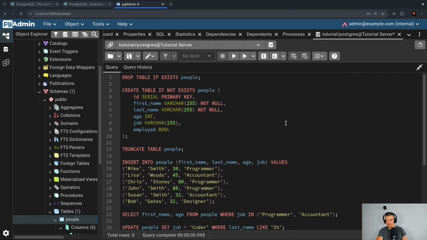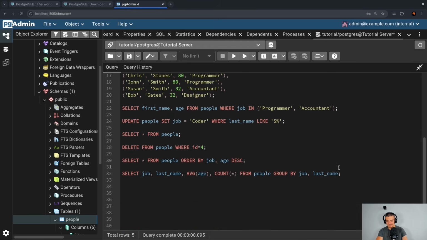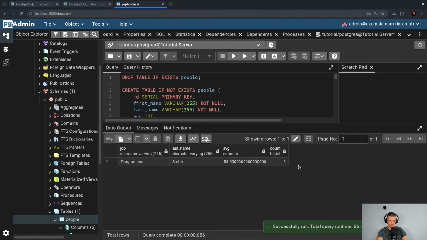And there's also a special statement that we can add at the end of this to have a condition. So for example, give me the job, last name, average age from people, group by job and last name, considering the condition is that they have at least a count of 2. So that the count of asterisk has to be greater than 1. In this case, we would only get those where it actually makes sense. This would just be a single row, programmer, Smith, 55, 2.